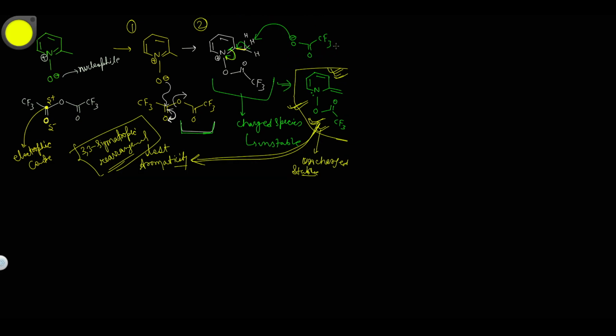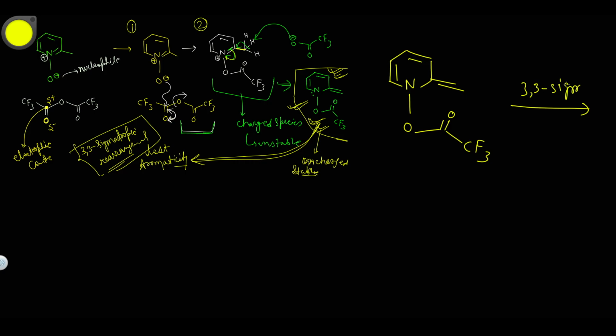Fine. So now we have to do the rearrangement. We have a compound something like this. Here is a double bond, and here we have oxygen with a double bond. Here is a CF3. Here the 3,3 sigmatropic rearrangement will happen.